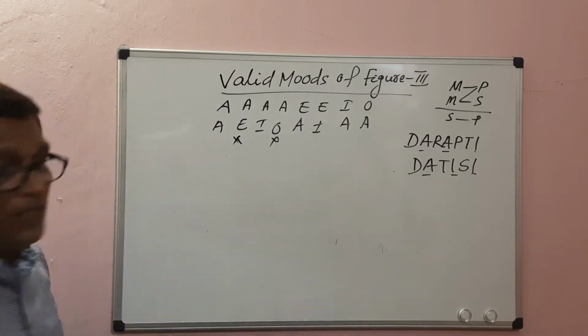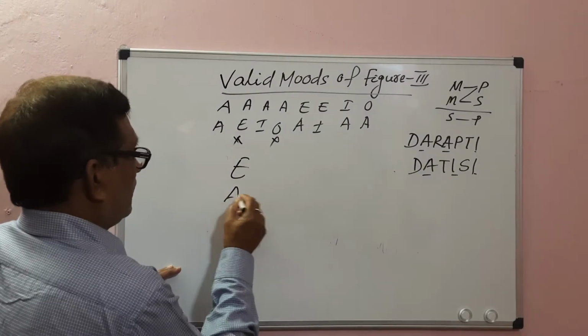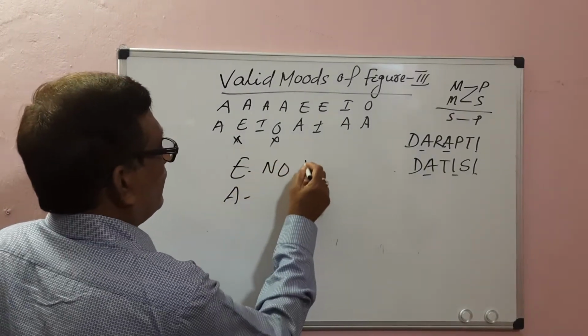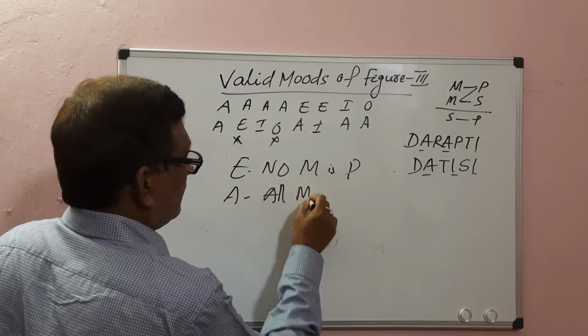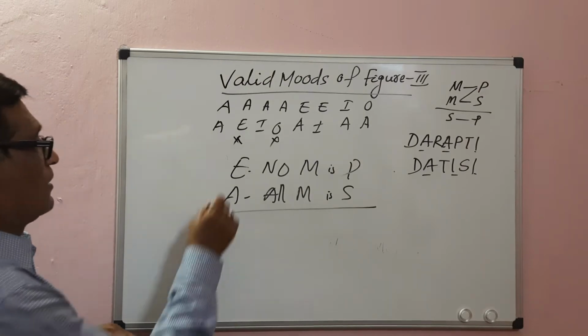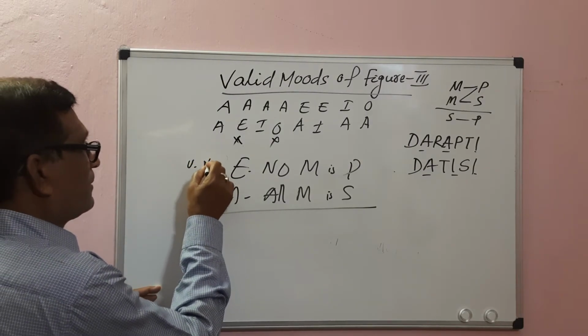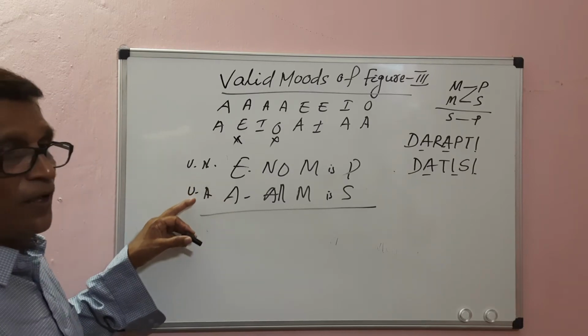Then EA. No M is P, all M is S. Then what about the conclusion? Major is universal negative, minor is universal affirmative.